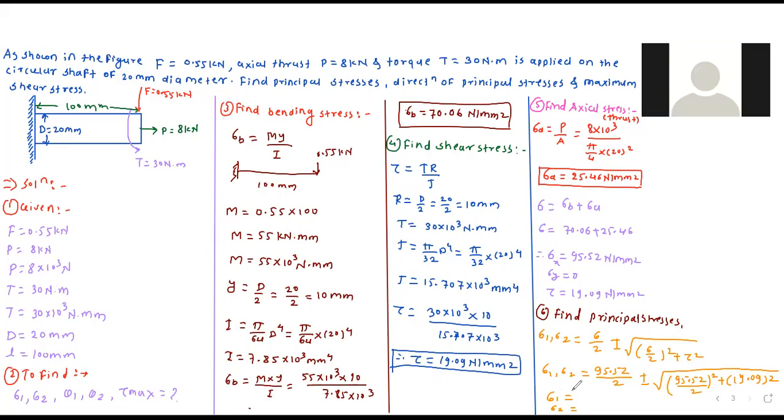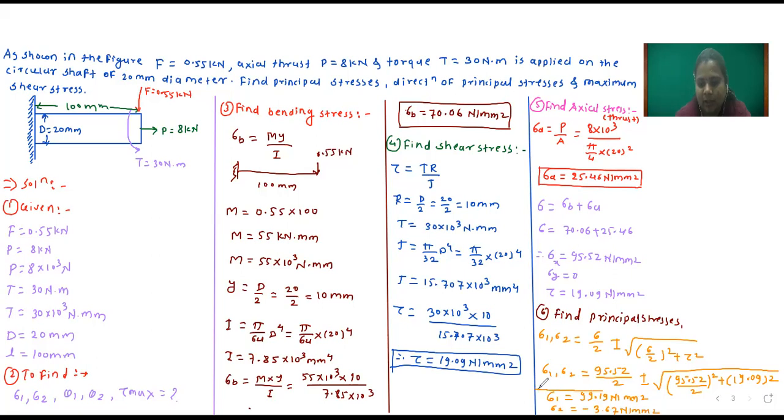Yes, sigma 1 is 99.19, the correct answer. 99.19 Newton per mm square. And sigma 2 is minus 3.67 Newton per mm square. So these are the principal stresses, sigma 1 and sigma 2. These are the major and minor principal stresses.